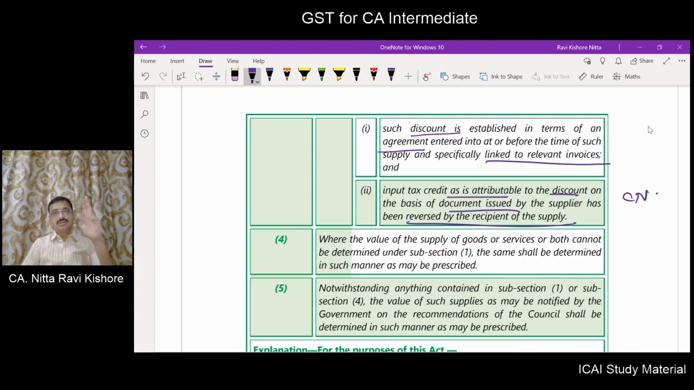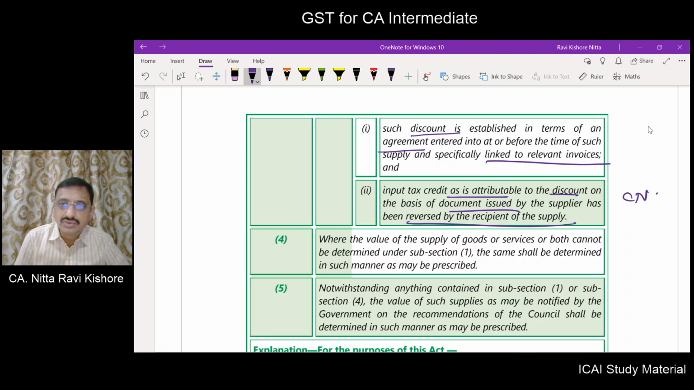So discount, if it is given before or at the time of supply, you should record it in the invoice itself by way of reduction from the value of supply. If it is provided after the supply has been effected, then conditions are to be satisfied. It is to be established by an agreement which has been entered into at the time or before supply. It should be linked to a specific invoice. ITC should have been reversed by the supplier on the basis of a document, and it will be a credit note.